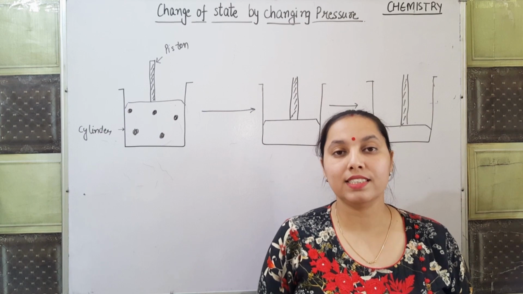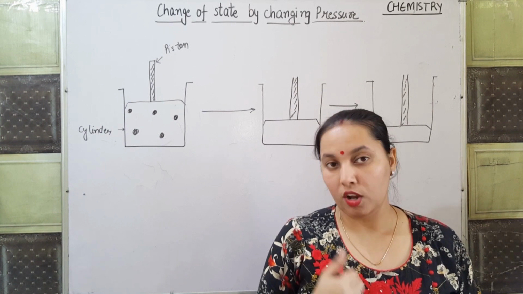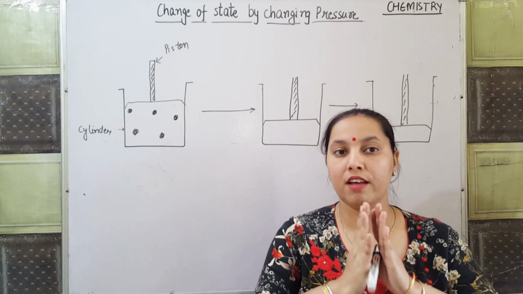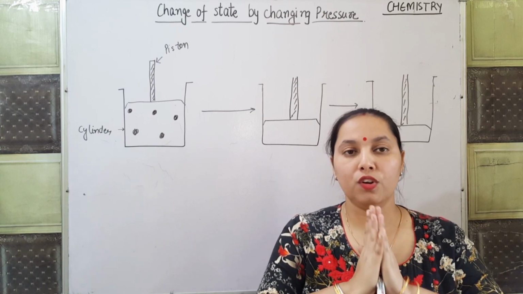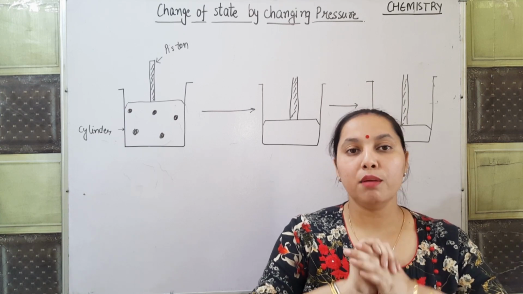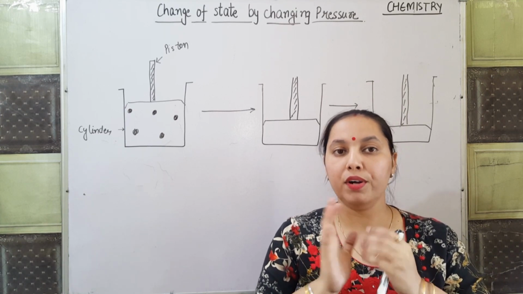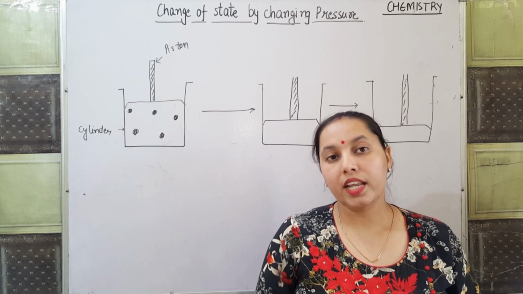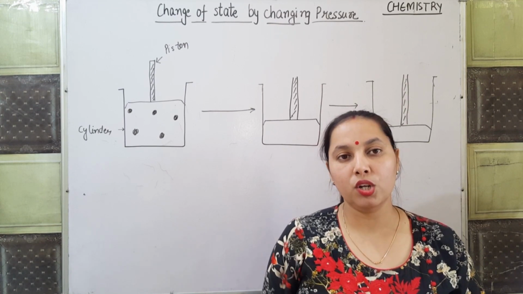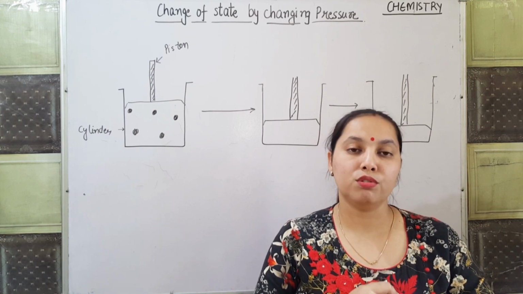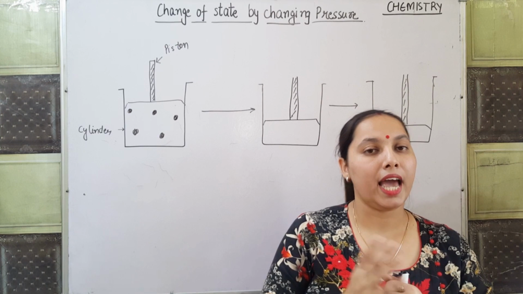exist. For example, in case of solids, the intermolecular spaces are very less and intermolecular forces of attraction are very strong. They are tightly bonded to each other. The different molecules are chemically bonded to each other very tightly. In case of liquids, the intermolecular spaces are a little large and the intermolecular forces of attraction are weak in comparison